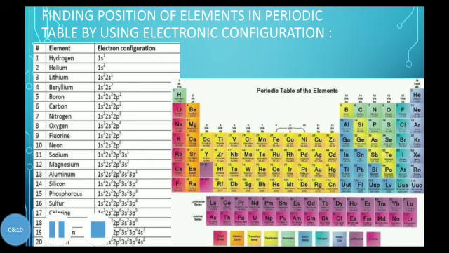Hydrogen had electronic configuration ending at s, then lithium is again ending at s, then comes beryllium. All of these are present in the s block because their electronic configuration is ending at the s subshell.